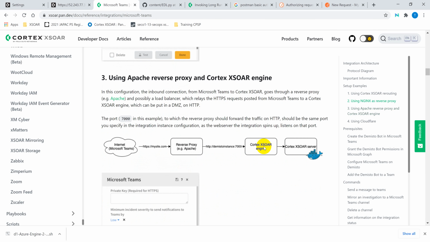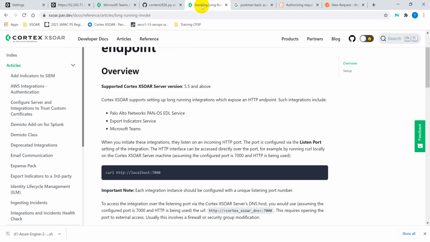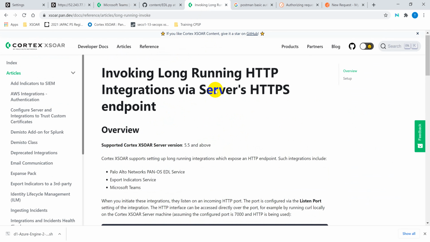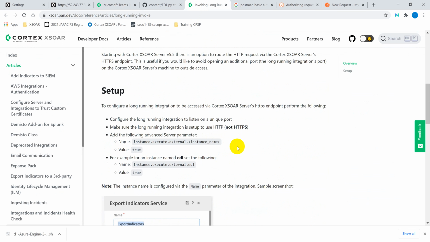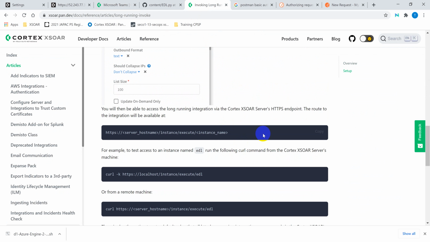So in this case, for the Microsoft Teams or the Palo Alto EDL, we have an option to call from Microsoft Teams or from the firewall into the Xsoar engine or the Xsoar server via an HTTP URL.